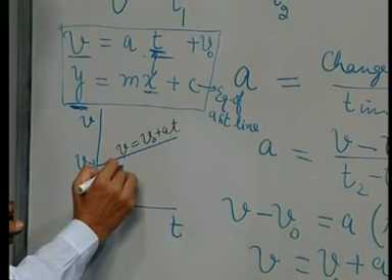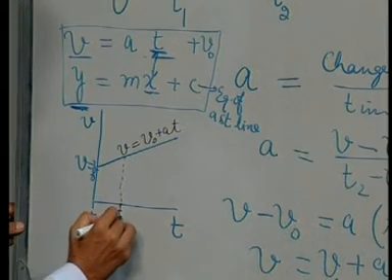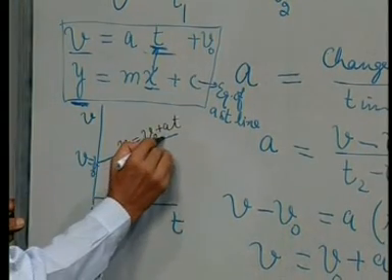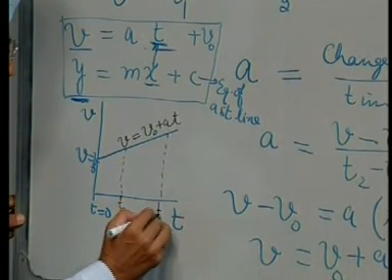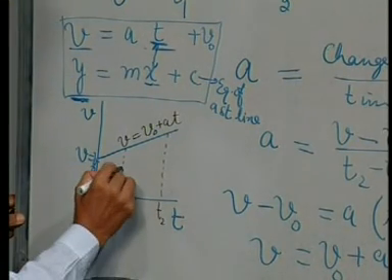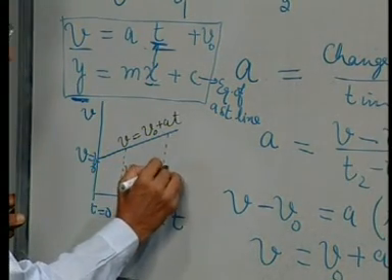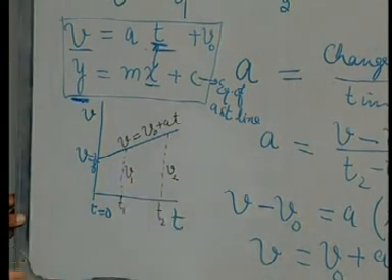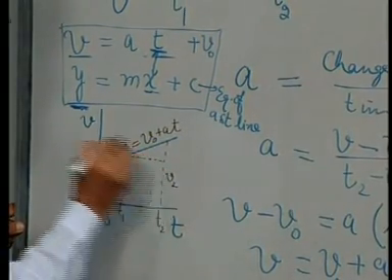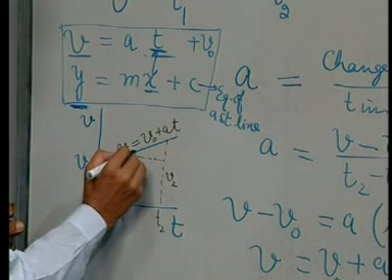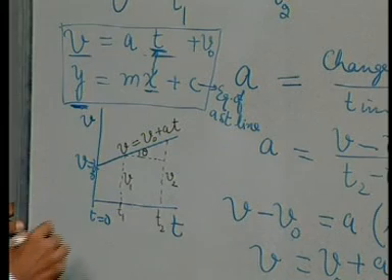Now, from this equation, if we have t1, at time t1 we have velocity as v1, at time t2 velocity is v2, and this angle is theta, then